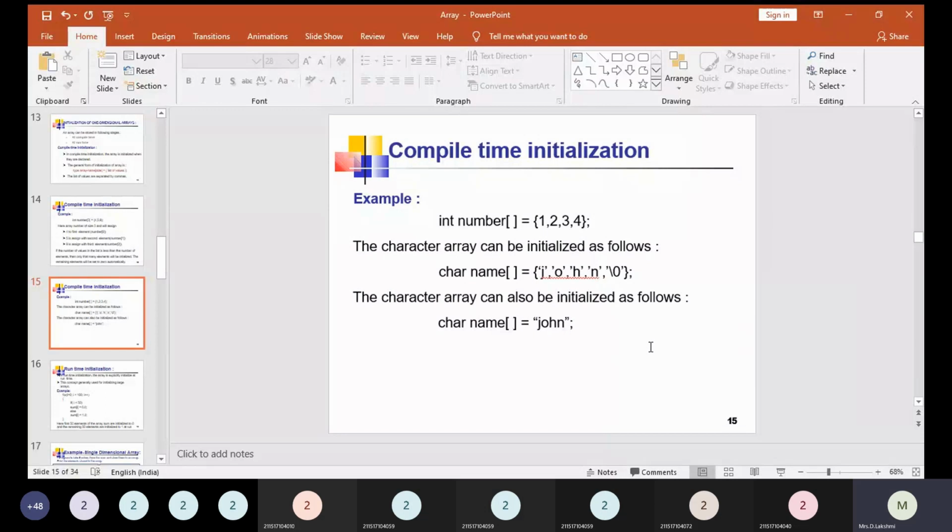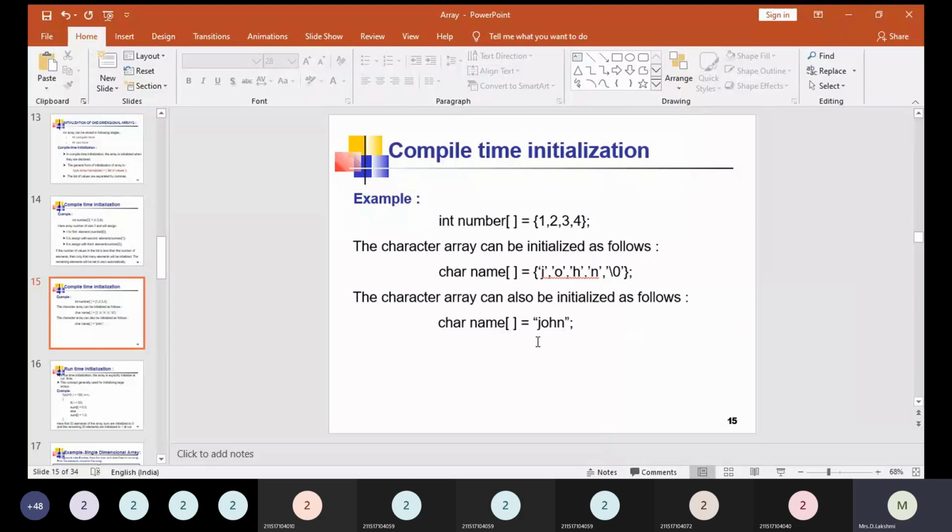And this slash 0 is very important, mandatory, which denotes that we are going for the end of the data. That array ends with N, right? After N we don't have any other element, so we are declaring that space with a slash 0. So the character array can be initialized as follows.